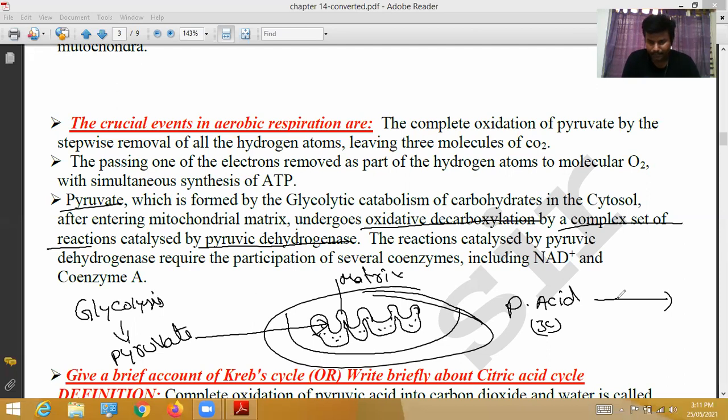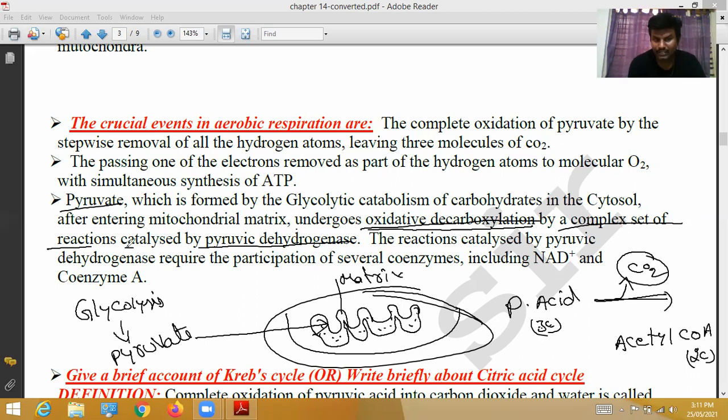Out of 3, 1 carbon is removed as carbon dioxide, CO2. From 3C, 1 carbon goes out, then 2C are remaining. Then the 2 carbon atoms form acetyl coenzyme A. This removal of carbon dioxide is called oxidative decarboxylation.